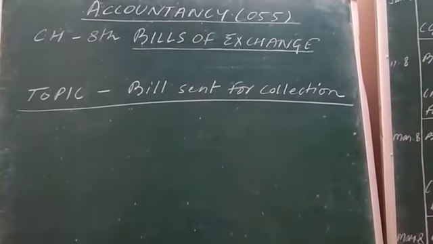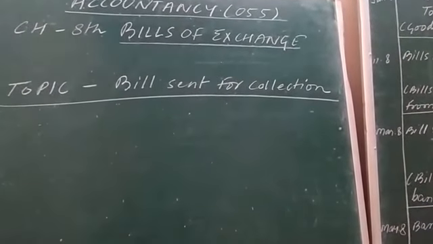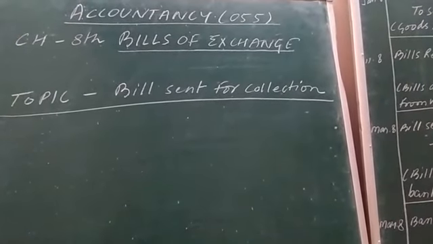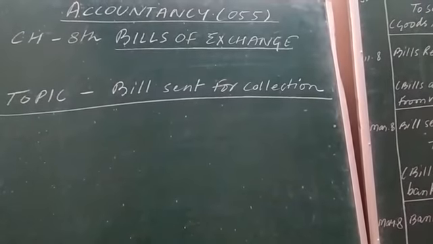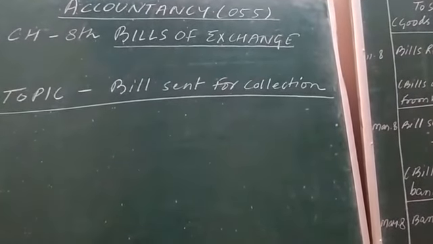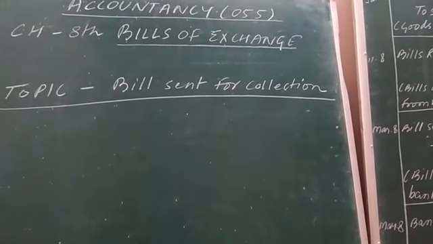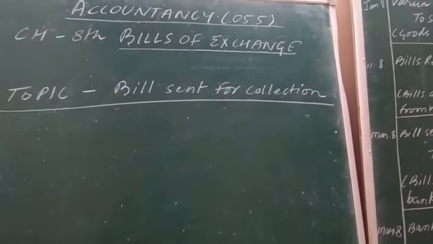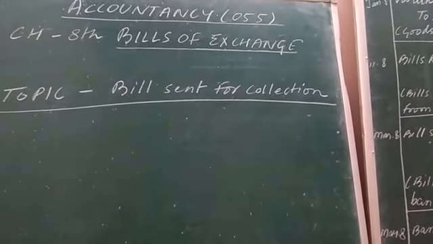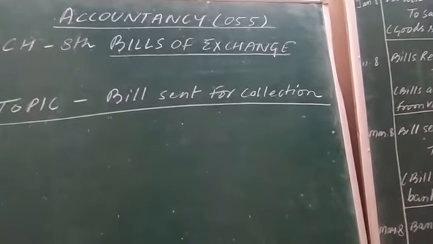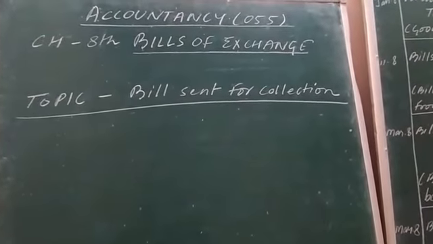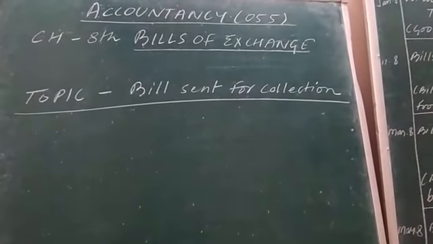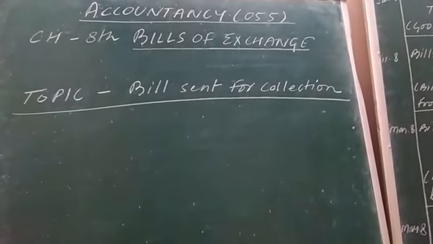Bill sent for collection. The holder of a bill receivable, that is the seller of the goods or say the drawer of the bill of exchange, if he finds himself incapable of collecting the bill's payment from the drawee, that is the purchaser of the goods, due to shortage of time or many other reasons, in such a situation what does the seller or drawer do?